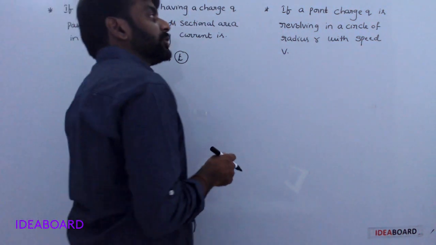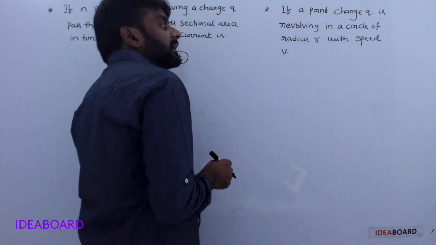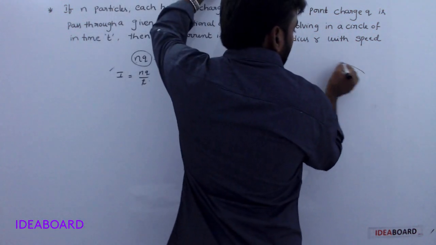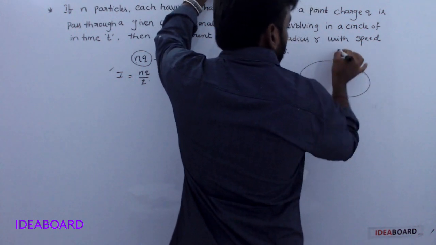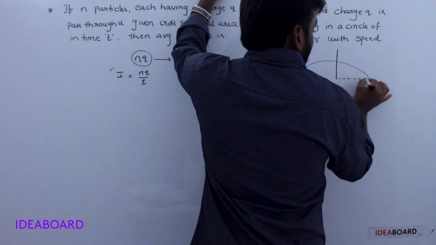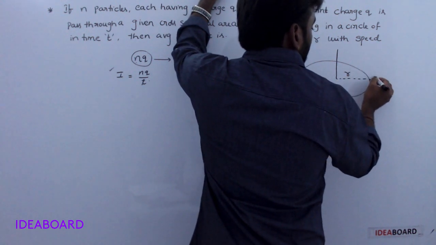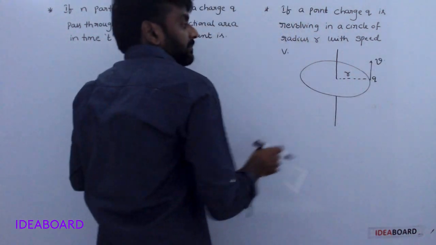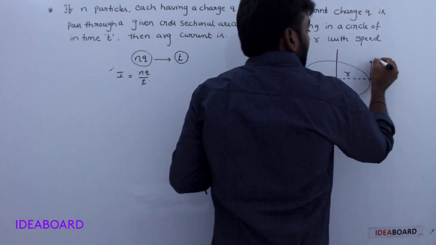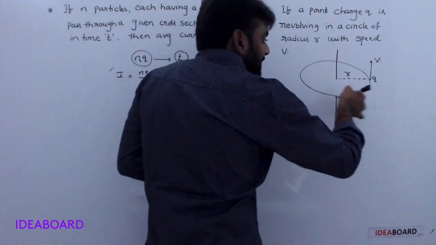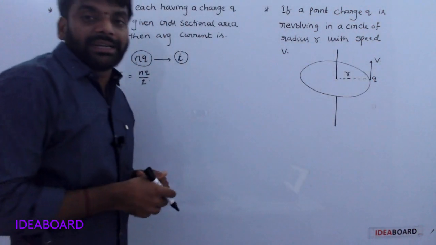Next, if a point charge q is revolving in a circle of radius r with speed v. For example, its radius is r, and the charged particle revolves with a speed v. Understood? Now, to complete one circle, it takes a certain time.